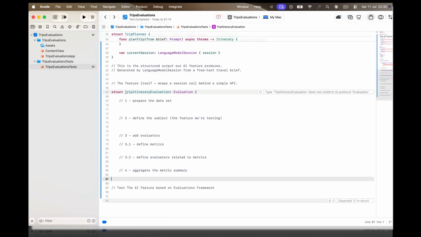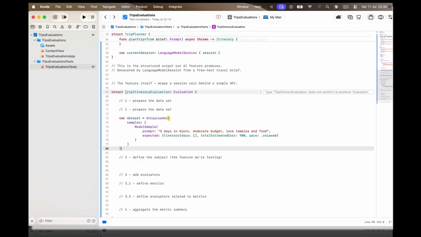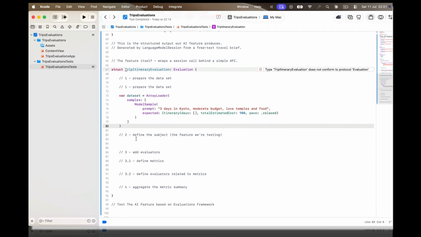First, the dataset. Each sample pairs a prompt, what a user should actually type, with an optional expected value we can compare against. Here we have a single sample: 3 days in Kyoto, moderate budget, temple and food, with an expected cost of around $900. One sample is plenty to wire everything up, but it's not enough to trust the number. Now we move to the subject.